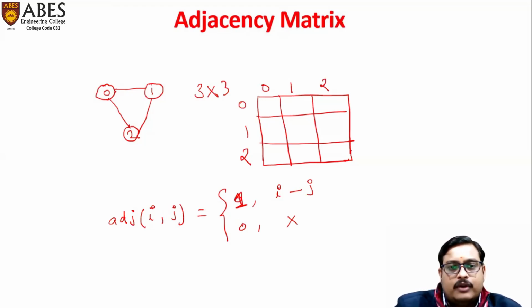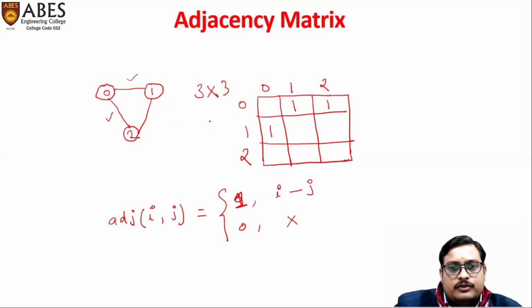So let's begin with the graph. Here we have one edge from 0 to 1, so we'll put 1 here. In the next column, we have 0 to 2 also, so we'll put 1 here. In the next row, we have 1 as the vertex. Is there an edge from 1 to 0? Yes, there is an edge between 0 and 1, so we'll put 1 here. 1 to 1, no, so we'll leave it blank.